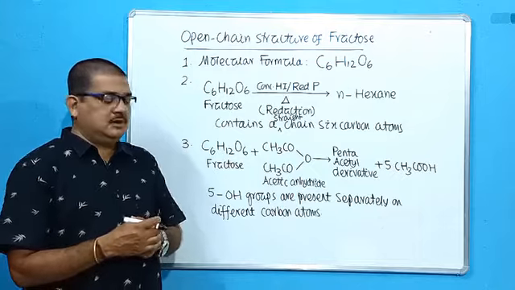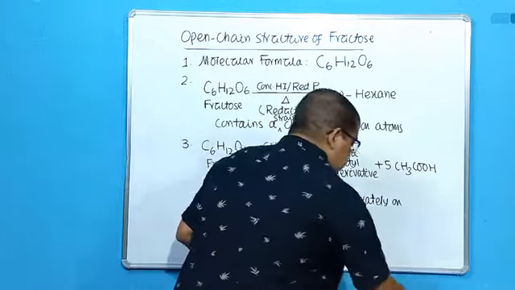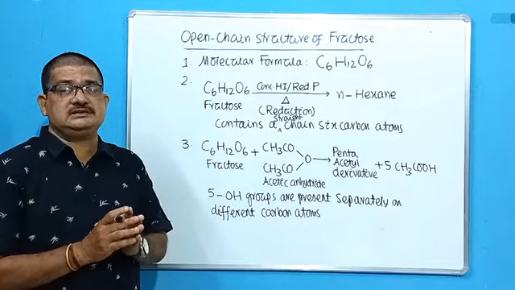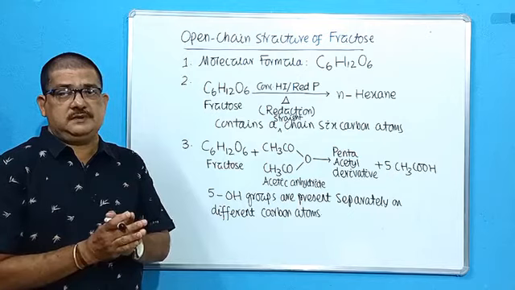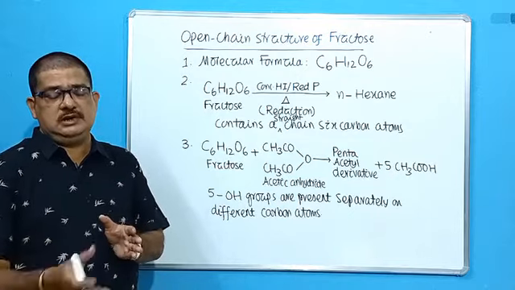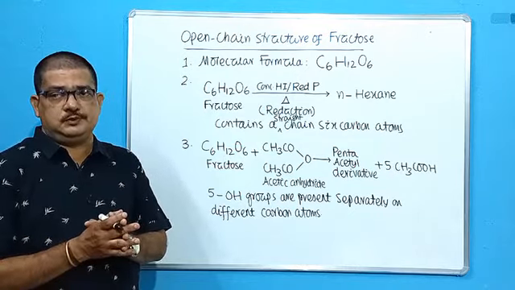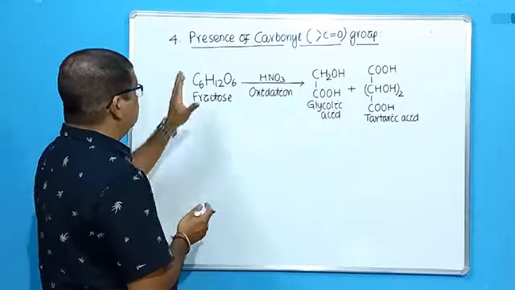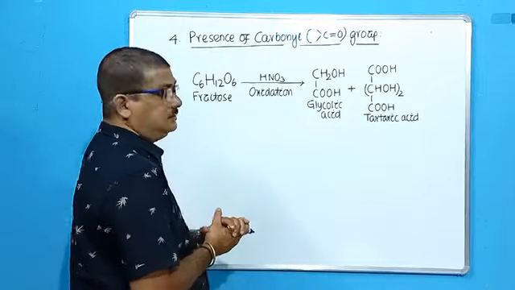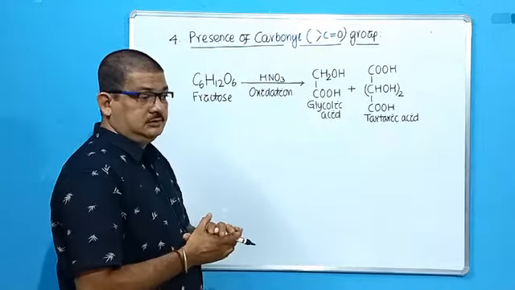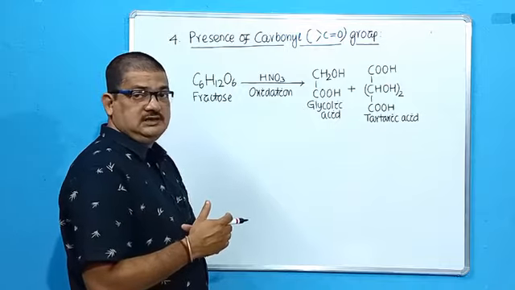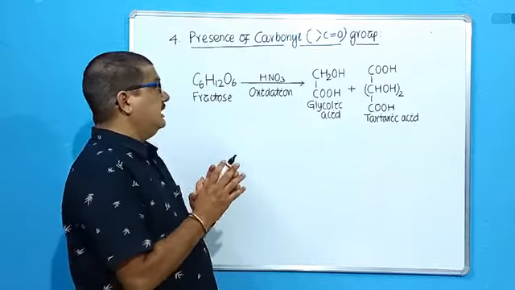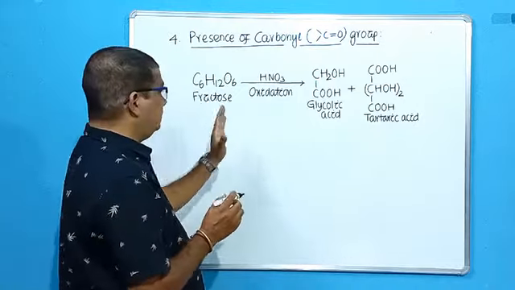Next we will proceed to its oxidation in presence of nitric acid. It confirms the presence of ketone. So next, students, we go to number 4, the presence of a carbonyl group, that is the C=O group, in fructose. Unlike glucose, which contains an aldehyde functional group, I told you fructose contains a carbonyl group. So how to confirm it?